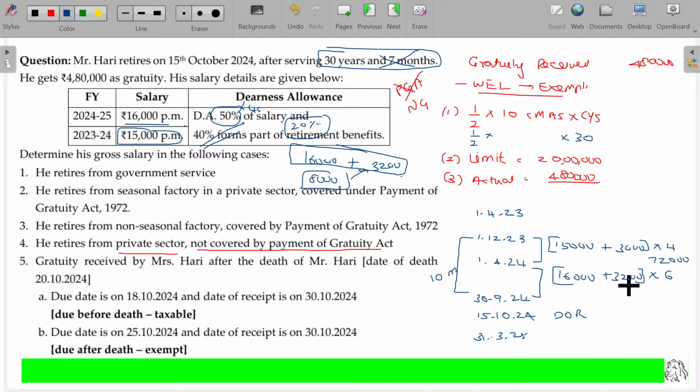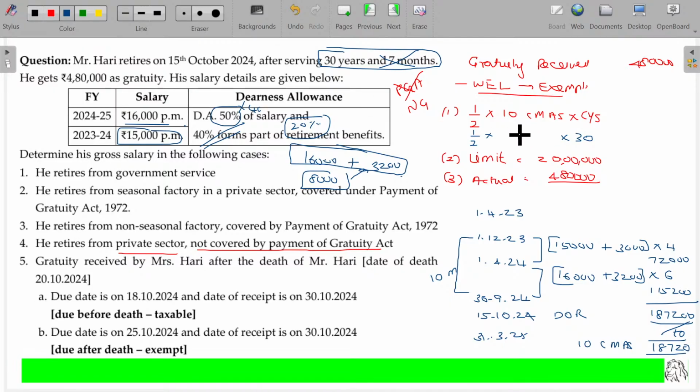For the 6 months, 19,200 into 6, 1 lakh 15,200. And total value being 1 lakh 87,200 for 10 months. You divide that by 10 so that you will get 10 CMAS, 18,720. Hope you will now be able to understand how to calculate the CMAS.